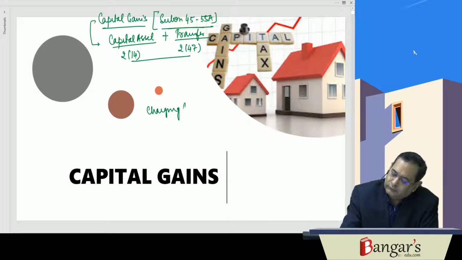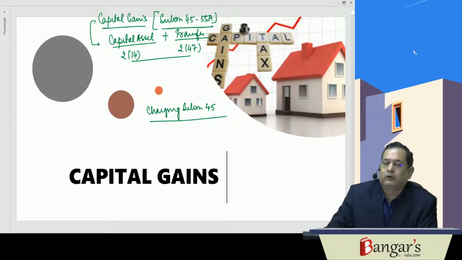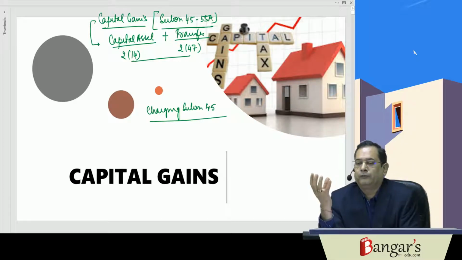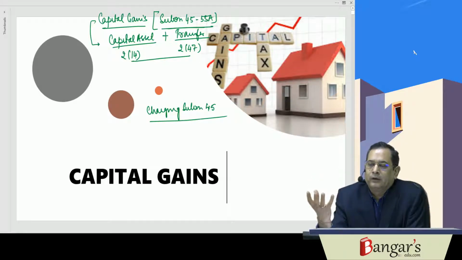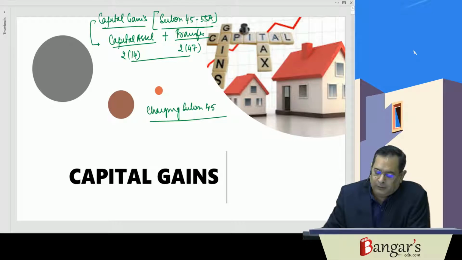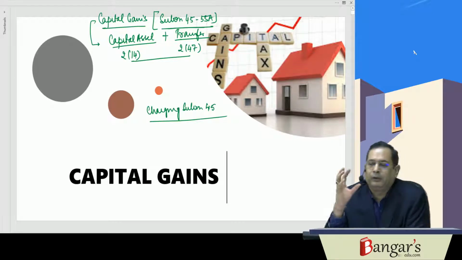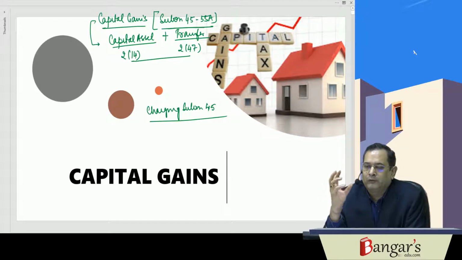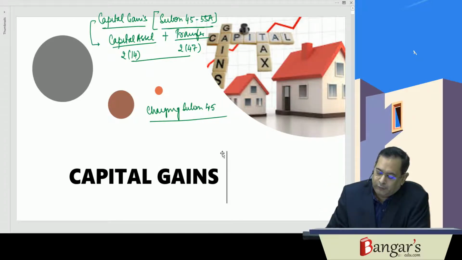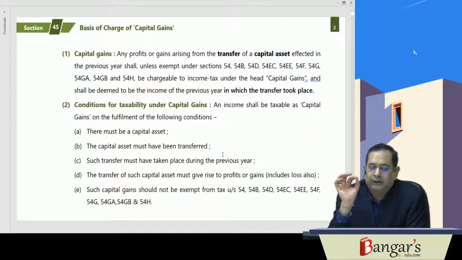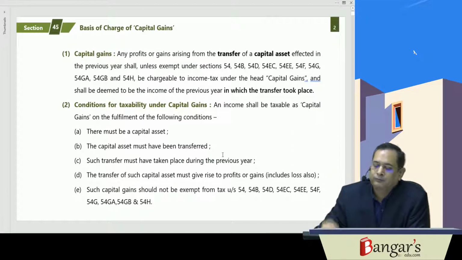Charging section is 45. Now, what section 45 states is, first of all, in normal parlance, if you are transferring any land after keeping the land for 10 years, a capital appreciation is there. So that will be your capital gains. So here, what does section 45 provide?